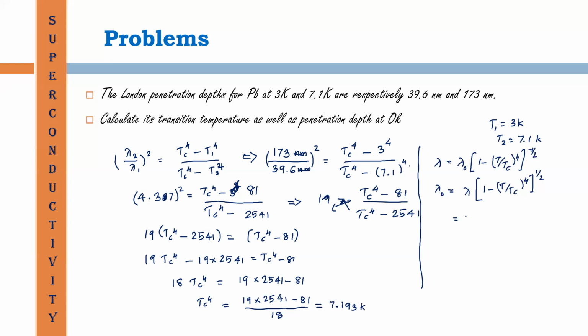I take the first set of values, that is 39.6 into 1 minus the value of T, 3 divided by 7.193, whole raised to 4, raised to half.